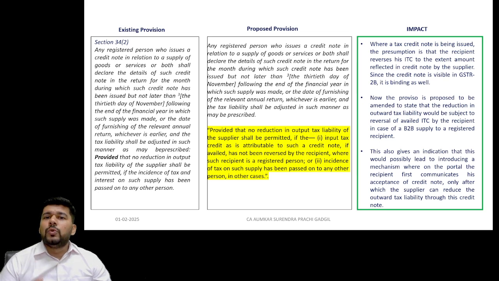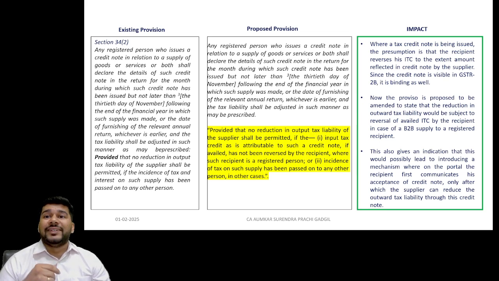Now, in two cases, even in the amendments that we will discuss about section 38, the auto generated statement has now been rephrased to say a generated statement. There is a possibility that the GSTR 2B will now again be a cross communicative sort of a return, which was originally thought in the original framework of GSTR 123 at the beginning of GST law. So possibly the recipient has to now communicate, accept, reject, modify with respect to the inward supply of invoices, inward received credit notes, debit notes, etc.